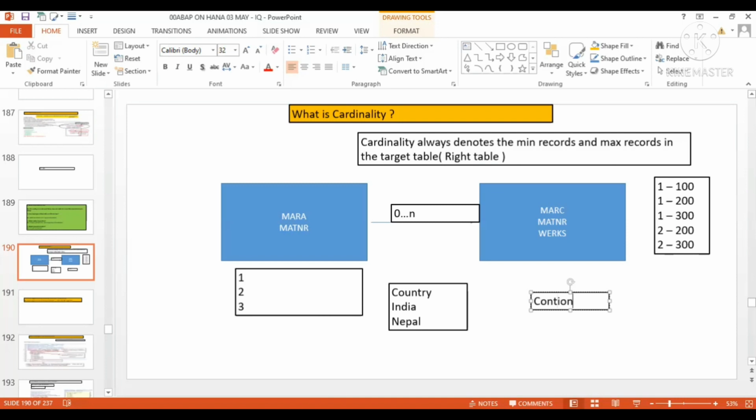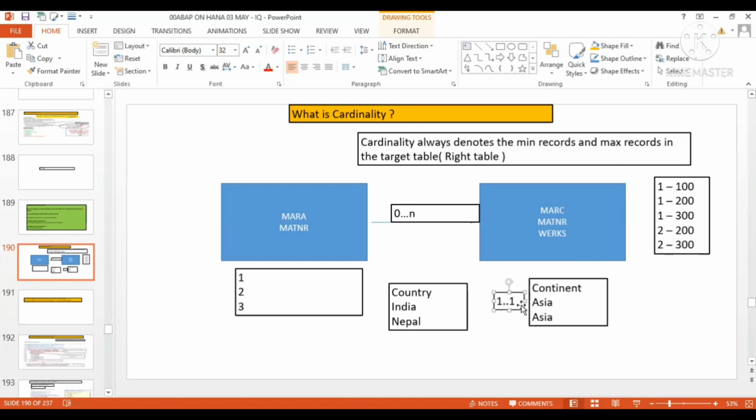So let's suppose this is the continent. India comes under the continent Asia, and Nepal comes under Asia, right? So this India is going to have exactly what, maximum one or minimum one? So the cardinality you have over here in the right table is 1..1. Thanks, Vishal. So for one record in the left table, you can have minimum one record in the right table and maximum one record in the right. So minimum one and maximum one. This is the cardinality 1..1, right?